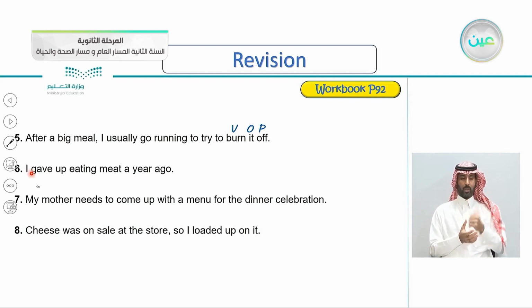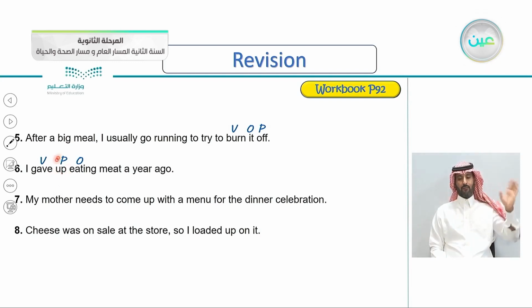Number six, I gave up eating meat a year ago. I think this is also an easy one here. The verb here is gave, the particle is up, and the object is eating meat a year ago.